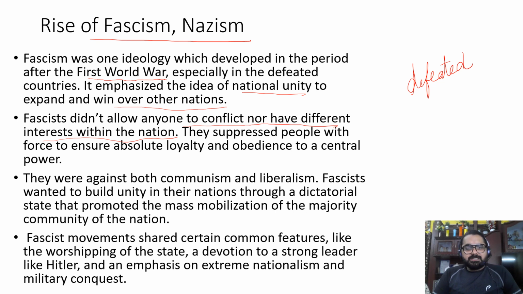They suppressed the people with force to ensure absolute loyalty. So what were these people expecting? They were expecting absolute loyalty from the citizens of the country and obedience to central power. At the center, there is one dictator, and everybody is supposed to be loyal to that dictator. Everybody is supposed to be obedient to that central power, that is, the dictator. They were against both communism and liberalism. So fascists were neither supporting communism nor supporting liberalism.